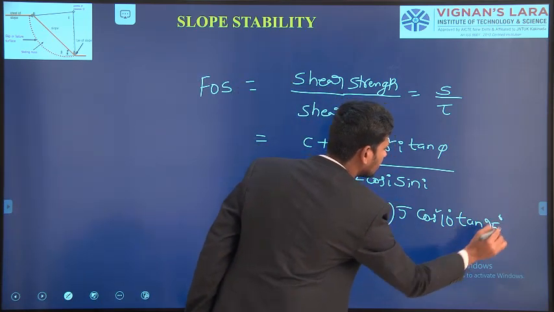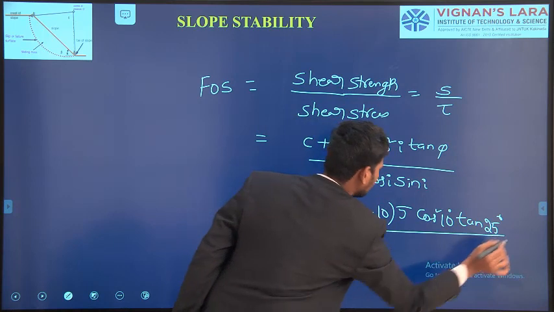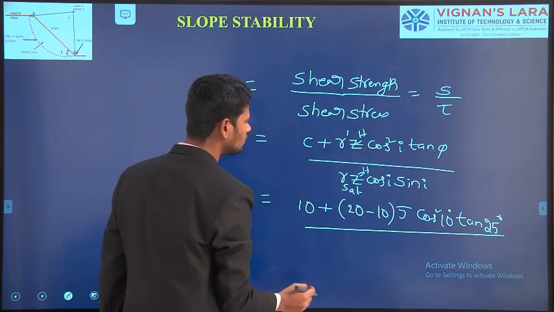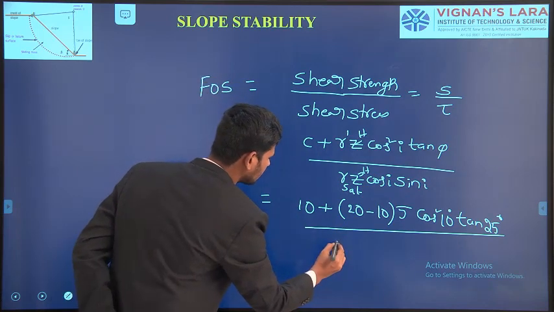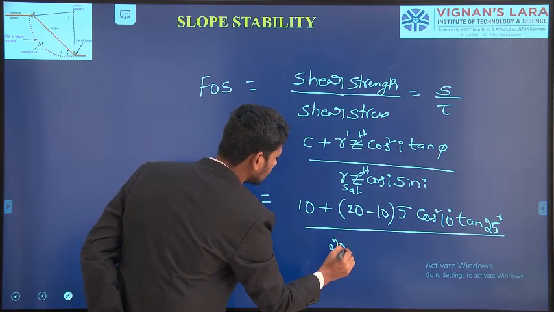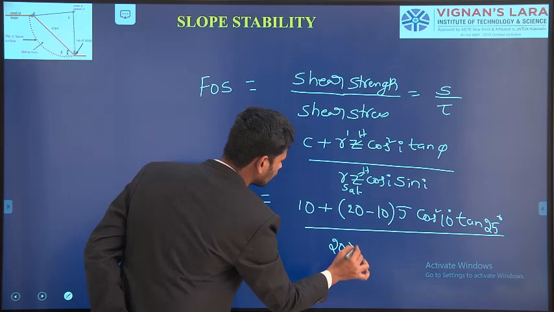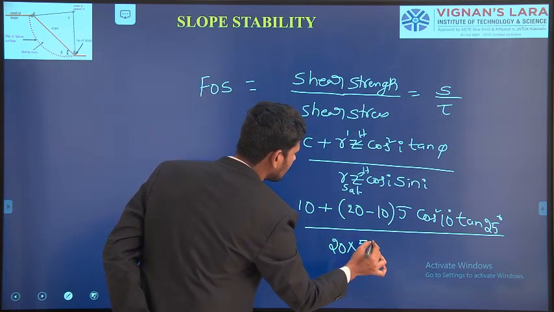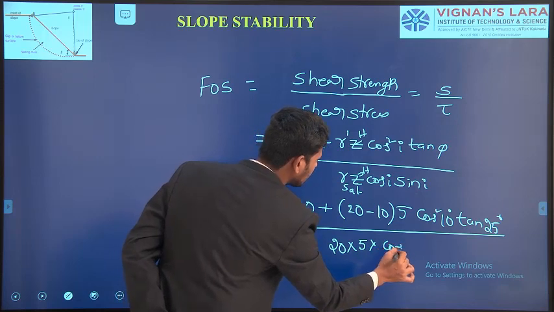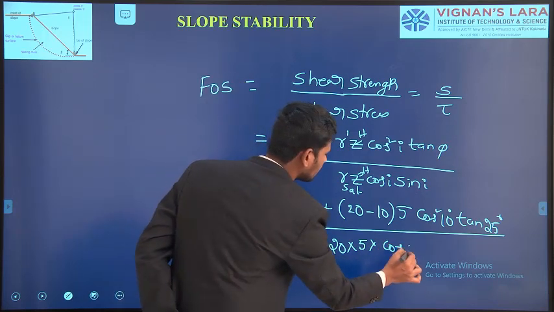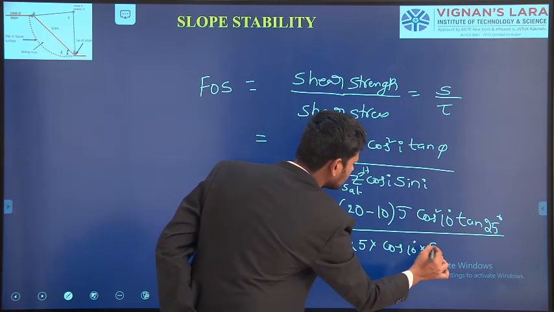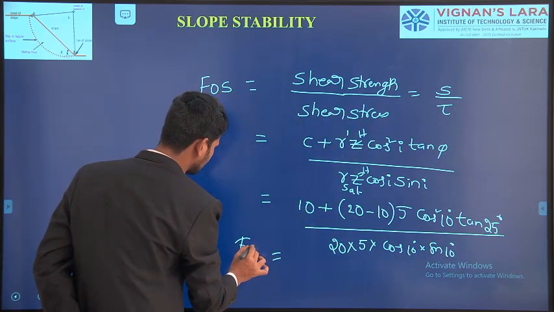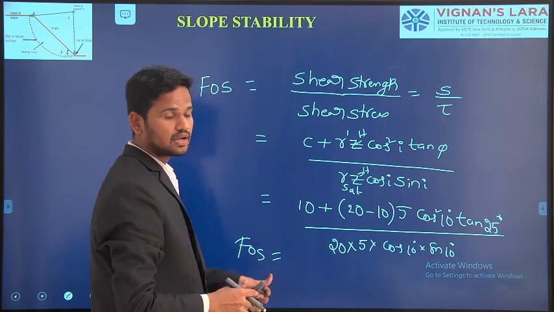That means tan 25 degrees divided by gamma sat into Z into cos i into sin i. Gamma sat is given in the problem as 20 kilonewton per meter cube, as well as the height of the failure plane, given in the problem as 5 meters, and where i is the angle of inclination, cos 10 degrees into sin 10 degrees. If you substitute all these parameters, we will get the factor of safety.